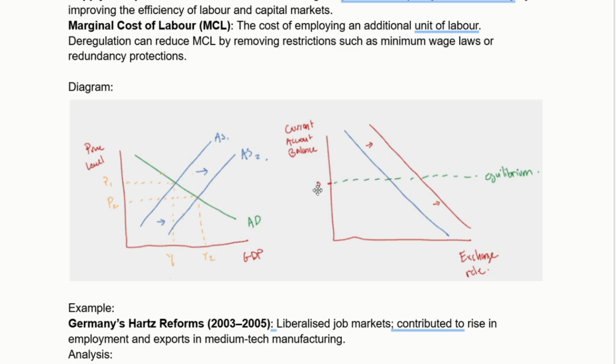This one over here, which is less common in the A-Level Economics course, but is more specific to trade, would be a current account balance diagram. So this is showing the relationship between the balance in the current account and the exchange rate. So as you get a more favorable exchange rate, you're also getting a more favorable current account balance. And you're also getting, here, when you get these marginal cost of labor policies implemented, you get this rightward shift in the current account balance, meaning that you're able to have more net exports for an exchange rate that's less favorable.